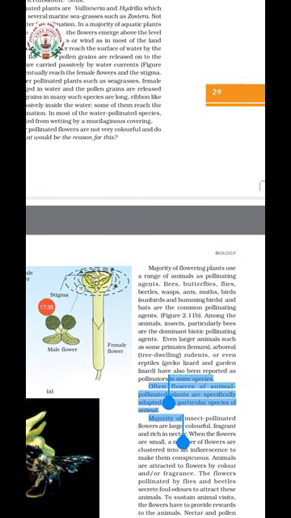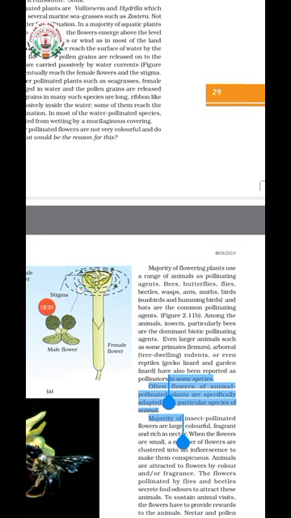So in today's video, we have studied the different kinds of pollination depending upon the source of the pollen grains, and we studied the different kinds of pollination on the basis of the agents of pollination. There are two types of pollinating agents, we can classify them into two.